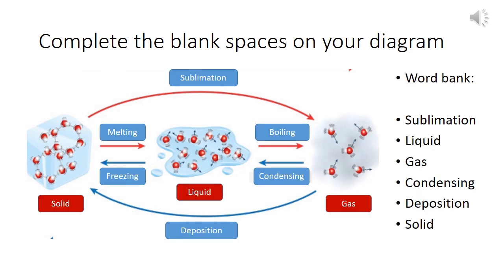Okay, how did you get on with that challenge? This is what your diagram should look like. Solid, liquid and gas goes from left to right. And just make sure that you have got your changes of state in the right place here. There was one that I wanted you to get through process of elimination, because sometimes you will get things on tests and there might be a word that you can't remember, but if you can do everything else first, then you know that the one that's left must be the correct answer.